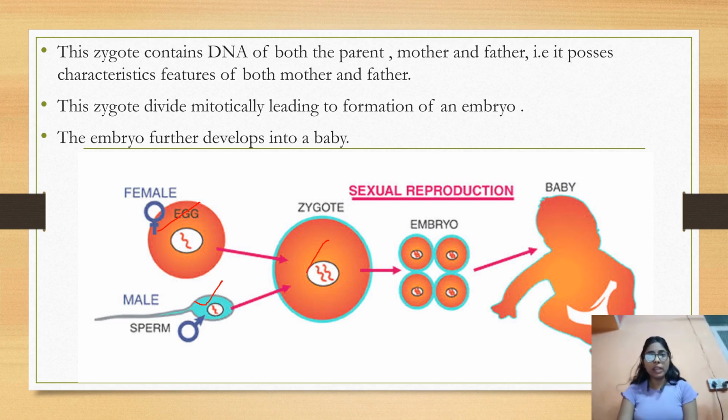The zygote has DNA from both female as well as male, so it acquires features of both. This zygote further divides to form an embryo, and the embryo further undergoes divisions to form tissues, which further divide to form organs, and the formation of organs eventually leads to the formation of a baby.